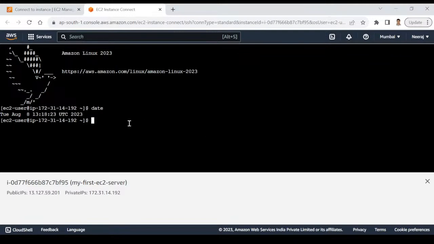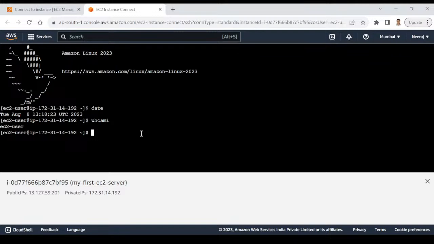If you want to display your username, you can type whoami without any space. Press enter, and you will notice that it will display your username. By default, when you are logging into your server, ec2-user is your default username, and that's why whoami is displaying ec2-user. You can even create a file, create a directory, copy the file, copy paste, cut paste, delete, anything you can do.